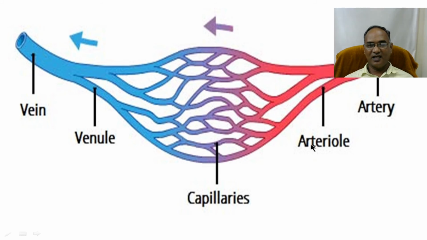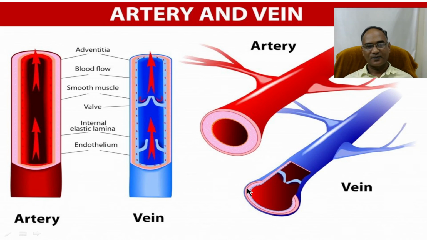So, the aorta, arteries, arterioles, and capillaries. The main branch is the aorta, the secondary branch is the artery, the third level branches are arterioles, and finally it reaches the capillaries. And from capillaries, again venules, veins, and the inferior and superior vena cava.